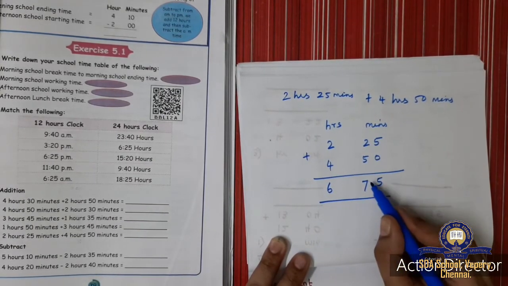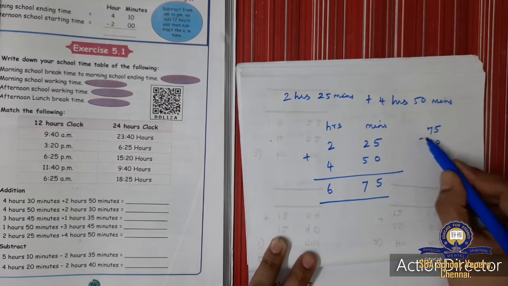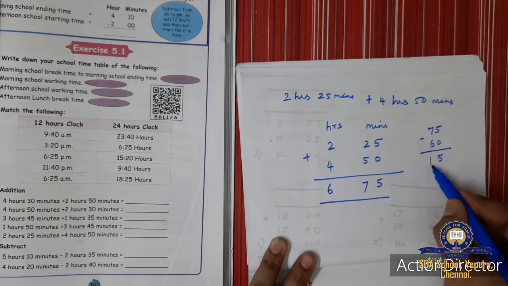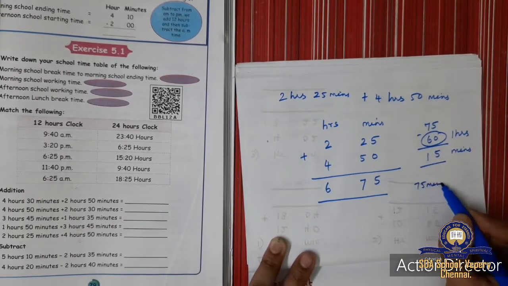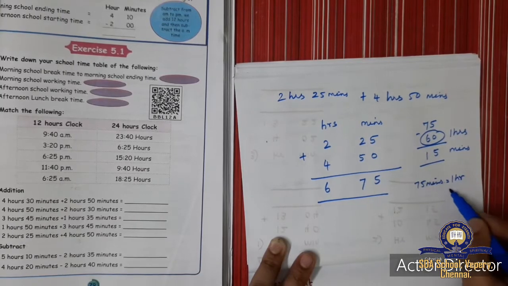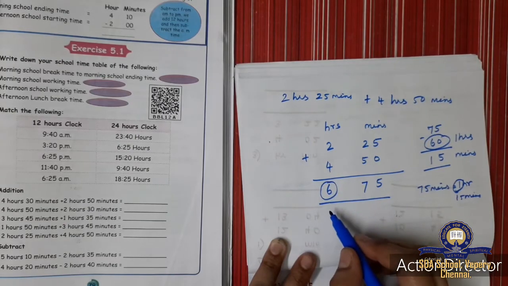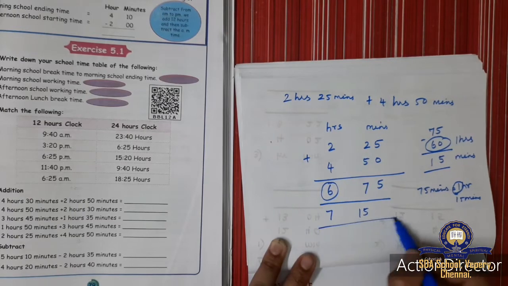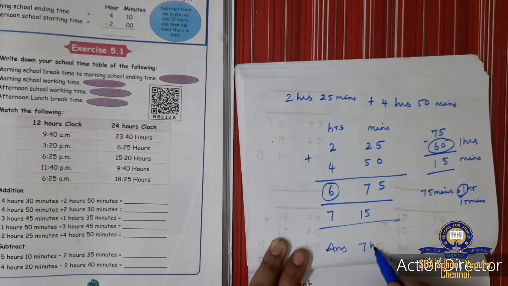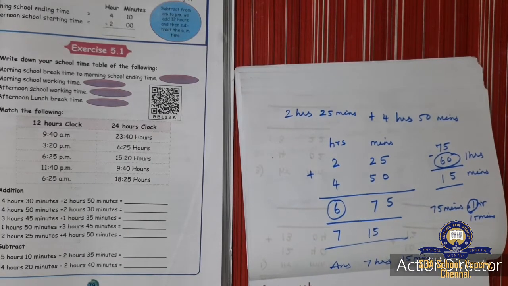So the minutes number is greater than 60. What I am going to do is 75 minus 60. If I subtract, I get 15. So 60 is 1 hour, and this is the minutes. So 75 minutes equals 1 hour 15 minutes. So this 1 hour I am going to add to this 6. So 6 plus 1 is 7, and 15 minutes. So the answer is 7 hours 15 minutes. This is how you will do the addition.